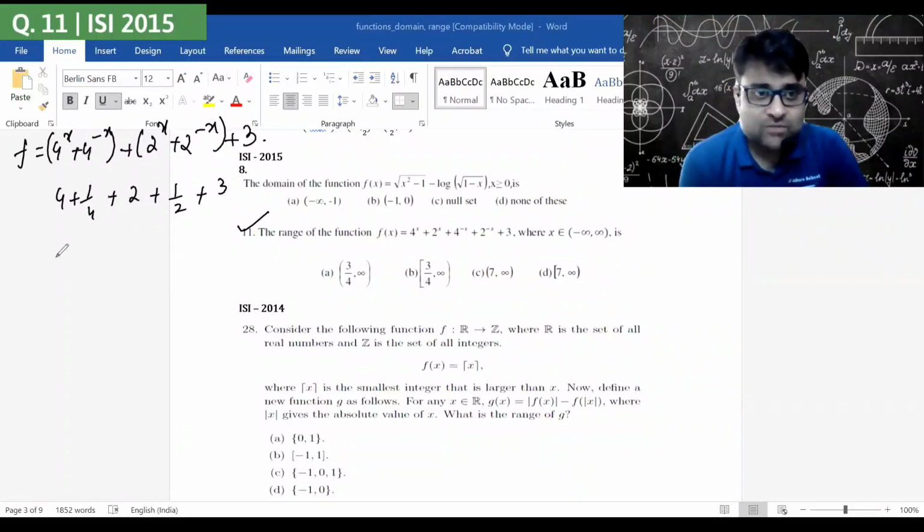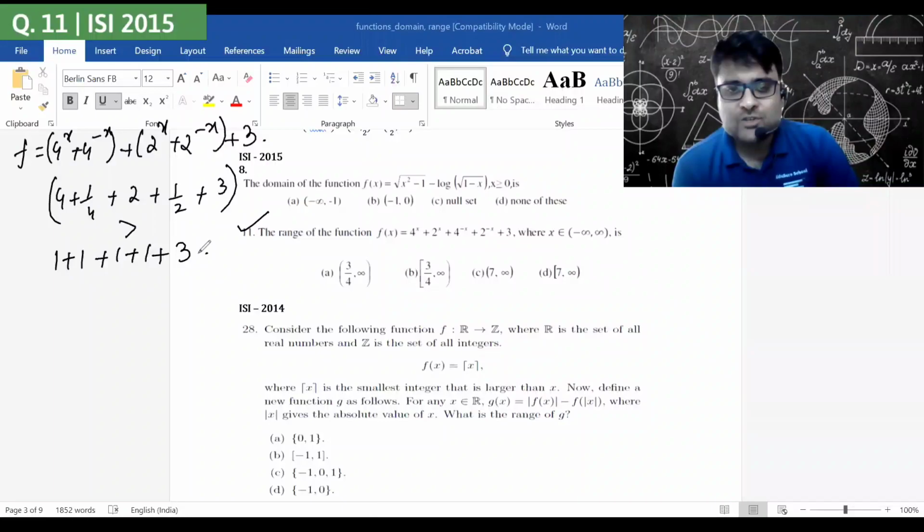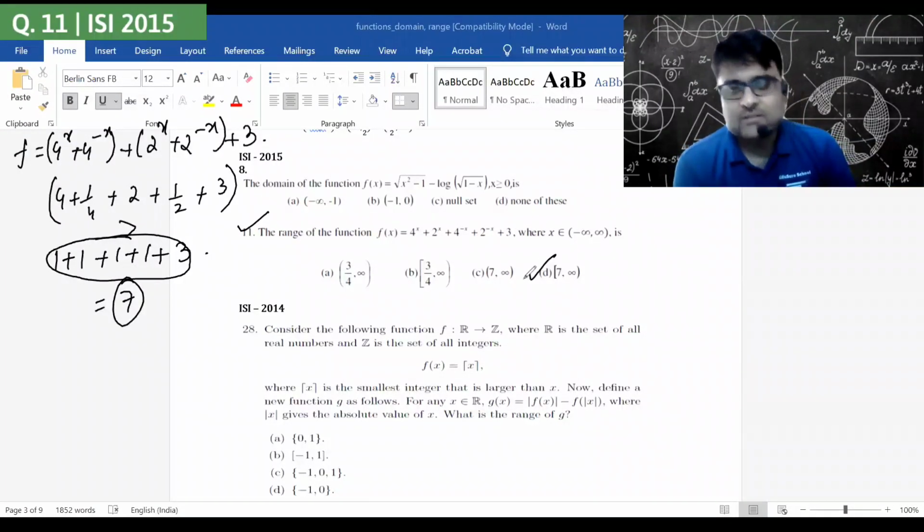If I put x is equal to 0, it will be 1 plus 1 plus 1 plus 1 plus 3. If I put any other value of x, you will notice that the functional value will be greater than the value of the function when x was equal to 0. So when x was equal to 0, it gives me the least value for the function f. You will notice this by trial and error. This is one of the methods. So the least value that the function can take is 7 when x is equal to 0. That is the least value that the function can take. So you can mark your answer D.